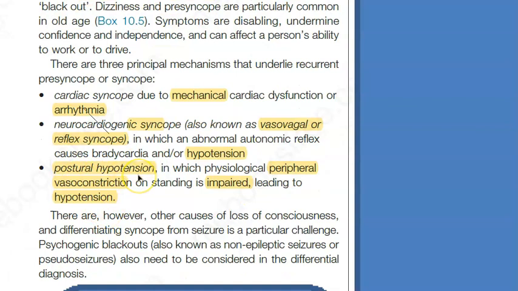Then postural hypotension, that is because of vasodilation. Peripheral vasodilation will occur. Instead of vasoconstriction, vasodilation will occur in these people. So what will happen? Hypotension and they will faint. Actually, when you stand up, if you are normal, there will be peripheral vasoconstriction, so your blood pressure will increase and you will be fine. But people who suddenly stand up are not able to create this constriction. There will be dilation for them, and at that time there will be low blood pressure, hypotension, and they will go into syncopal attacks.